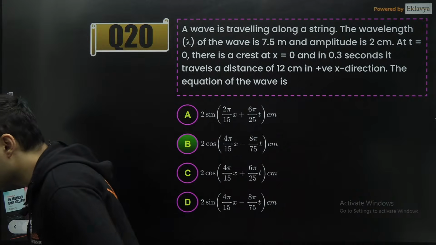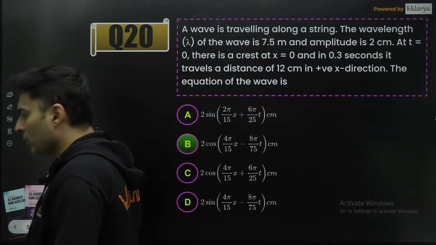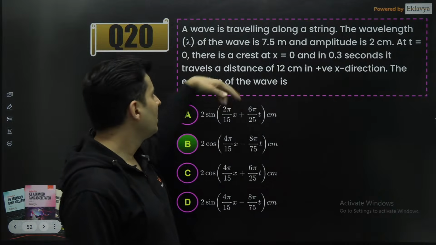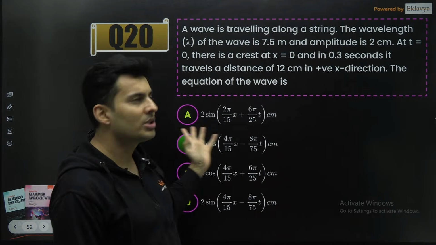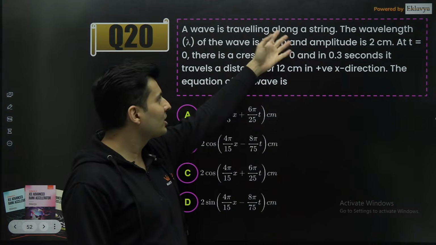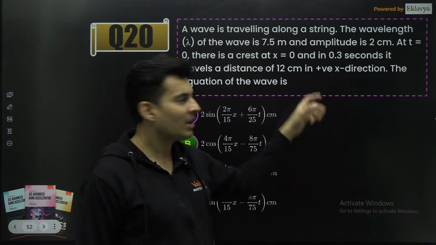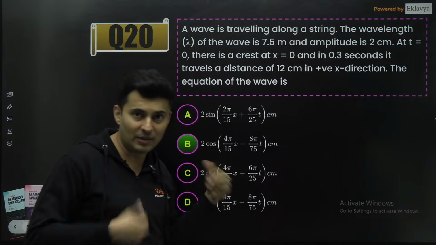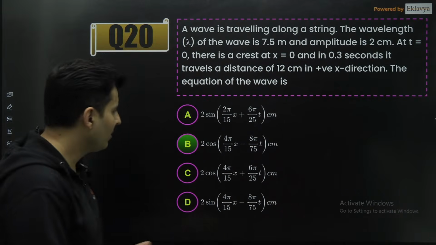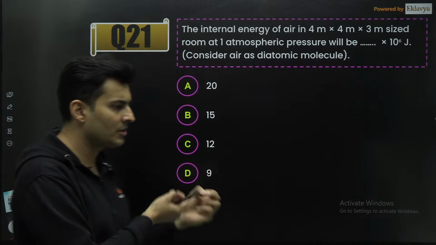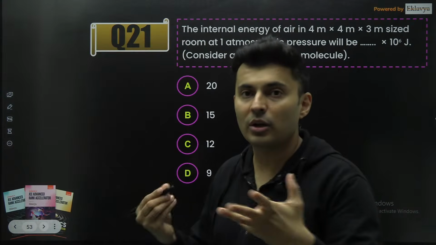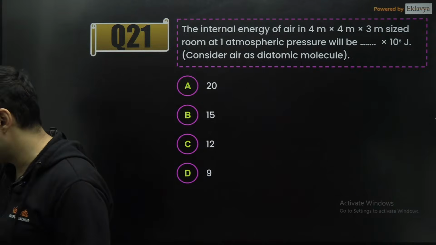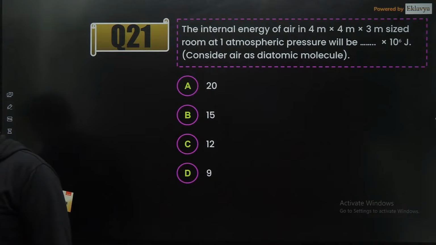Yes, the only second option is matching. Some of you are saying, sir, you could have also put t equals 0, x equals 0, and you will get only this option. So it is all pure luck, which information I will choose first. If I choose this, maybe some option might get eliminated, or if I choose this information, some other option might get eliminated. At the end of the day, it is luck by chance, which options get eliminated depending on what information you put. Is that making sense? So anyways, cos has to be there because crest is there. Yes, definitely. Correct. Very good.